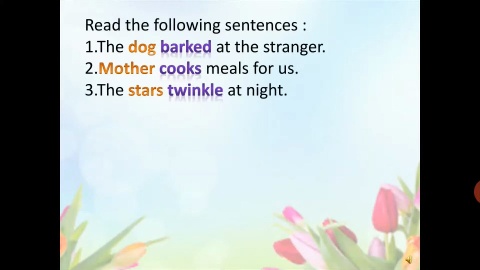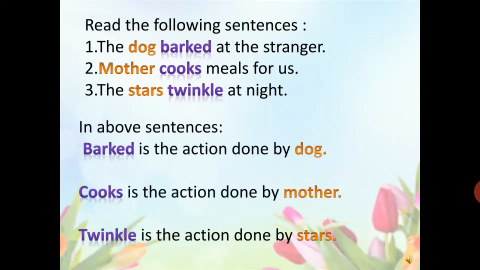Read the following sentences. The dog barked at the stranger. Mother cooks meal for us. The stars twinkle at night. Here in these examples, bark is the action done by dog. Cooks is the action done by mother. And twinkle action is done by stars. So, here the action words barked, cooks and twinkle are verbs.